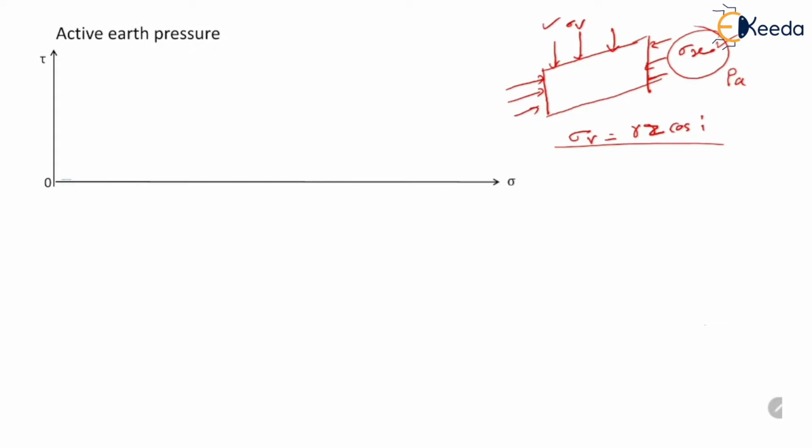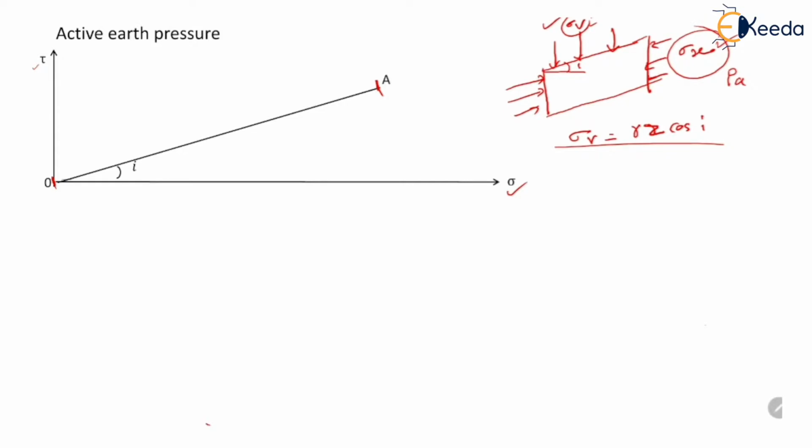So on the Mohr circle, the x-axis represents normal stress, the y-axis represents shear stress. So this force sigma v is acting on a plane which is inclined at an angle I, because I is the slope angle. So this plane is represented by drawing line OA which is inclined at an angle I with the x-axis, and the length of OA will be equal to sigma v.